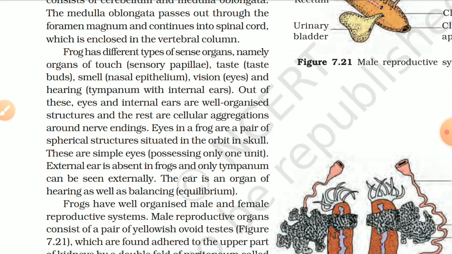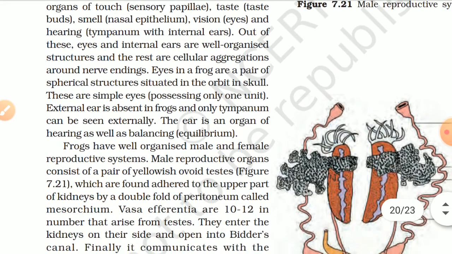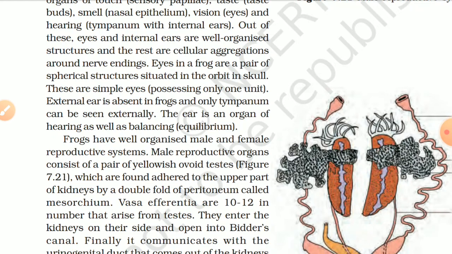Frogs have different types of sensory organs, namely organs of touch, sensory papillae, taste, taste buds, smell, nasal epithelium, vision, eyes, hearing, tympanum with internal ears. Out of these, eyes and internal ears are well organized structures and the rest are cellular aggregations around nerve endings.